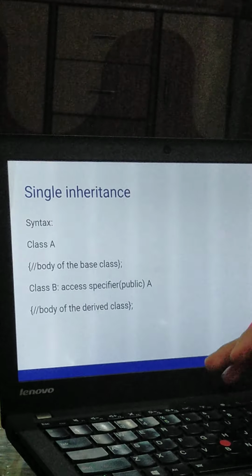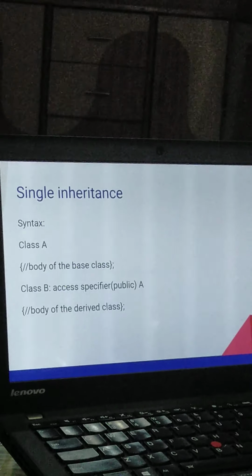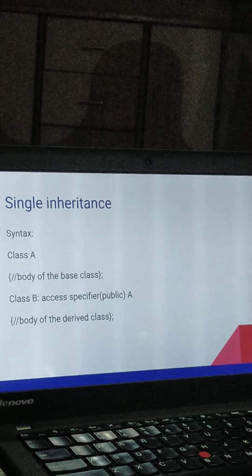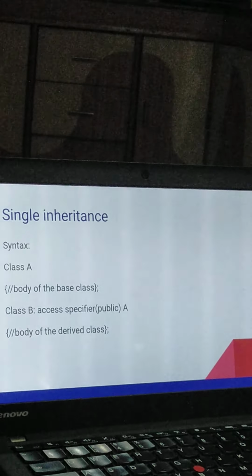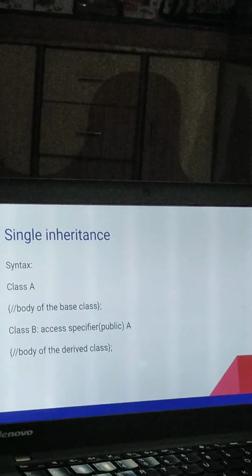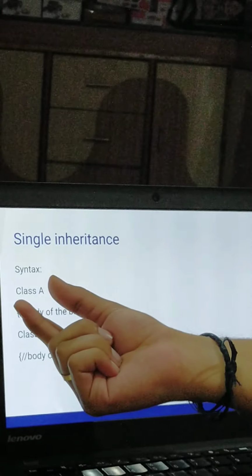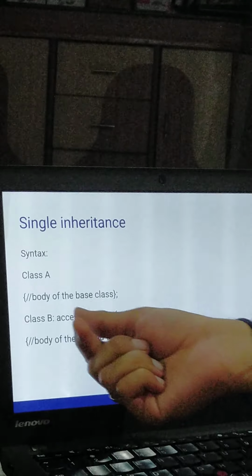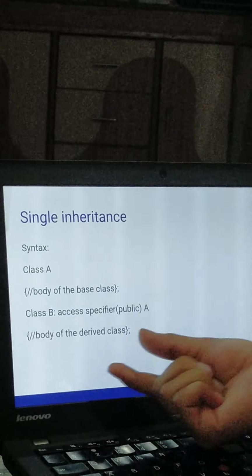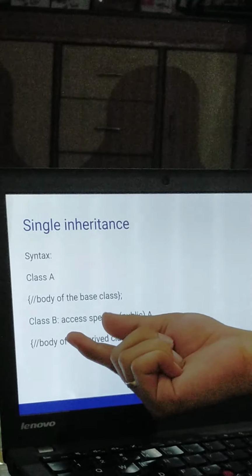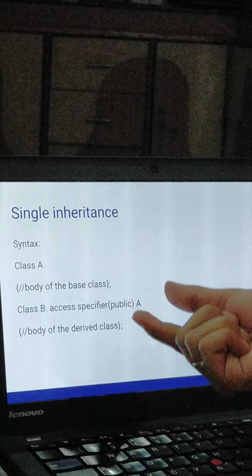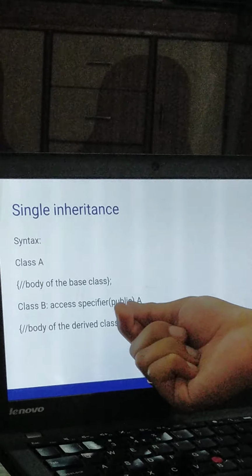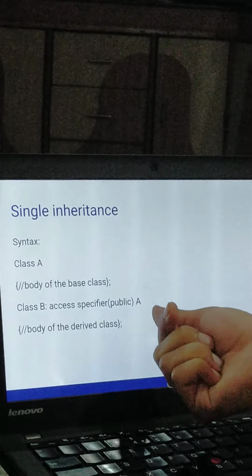The single inheritance syntax is a little bit different from this simple basic inheritance syntax. The syntax here is class A, then the body of the base class, then class B, access specifier. Let us say that the access specifier is public, and by default we will take public as the access specifier.